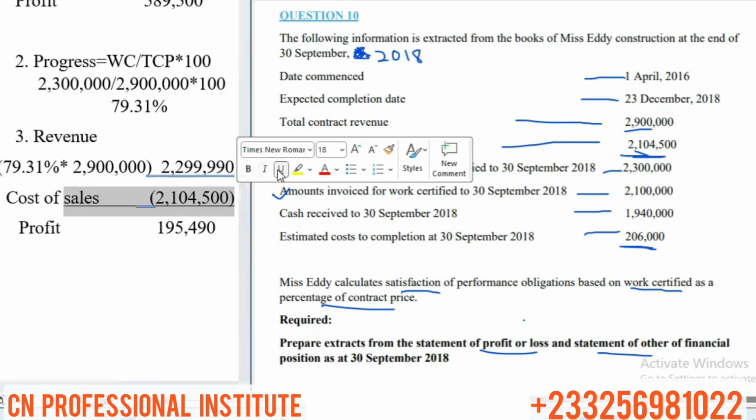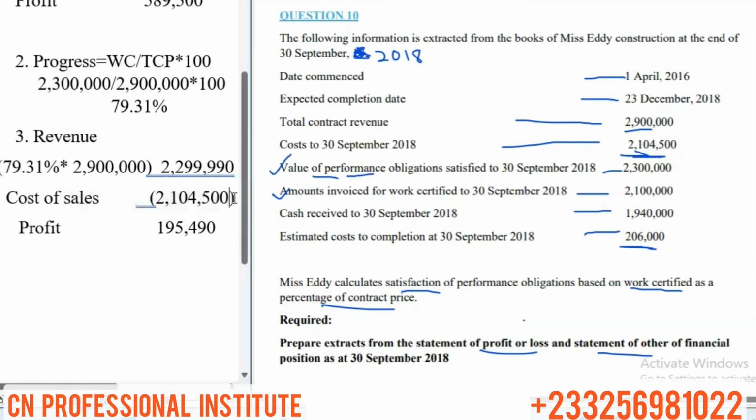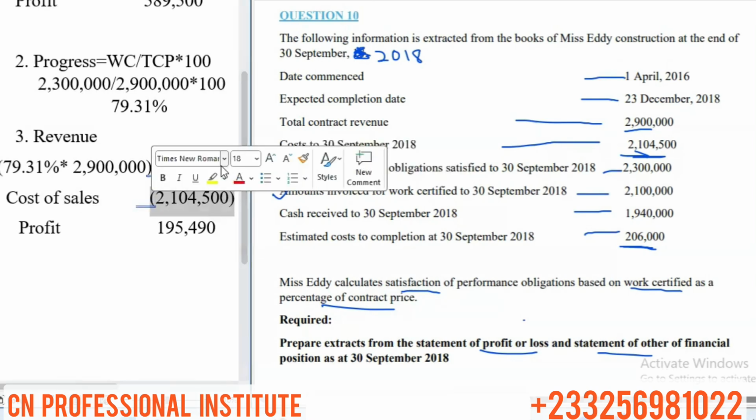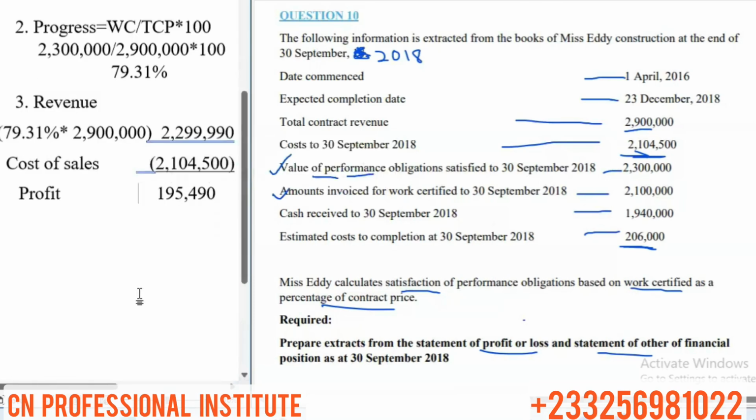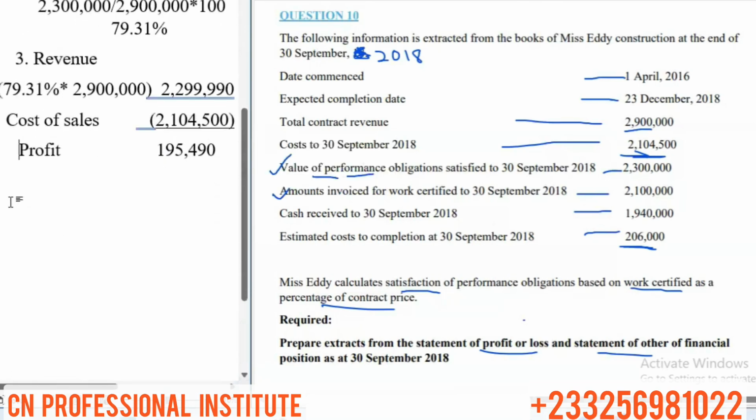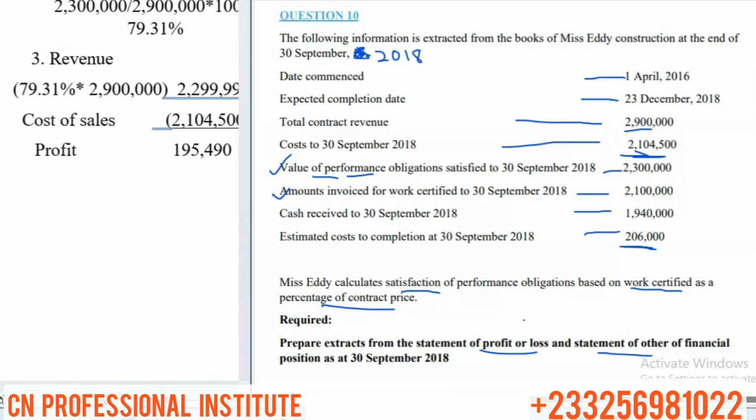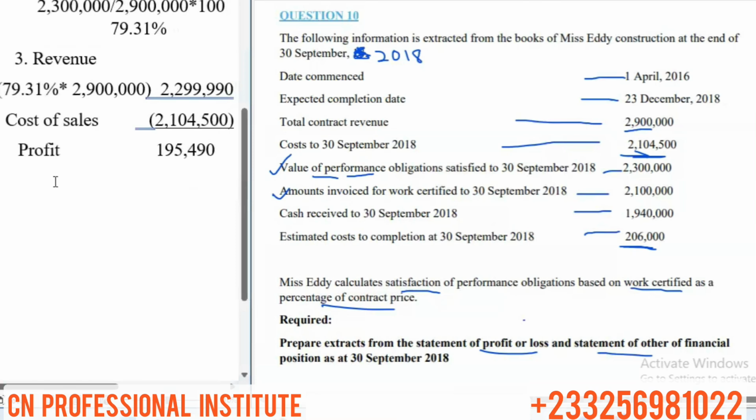Let's go and look at the statement of financial position. We said in the statement of financial position, we record contract assets or contract liability, and then we also record contract receivable or payable. So let's look at what items we are going to record there.